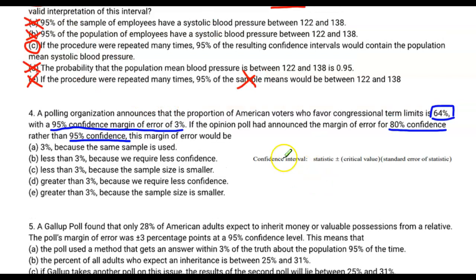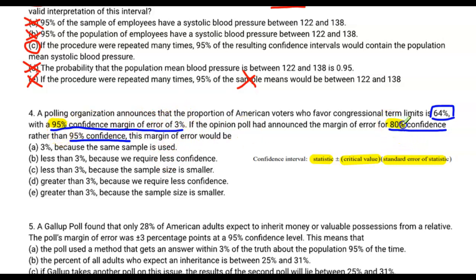Well, remember that the confidence interval is based on a statistic, a critical value, and a standard error of the statistic. Generally, we don't really talk about the statistic when we talk about how it gets larger or smaller because the statistic is just where it starts from. The critical value and the standard error tell us how large or how small the margin of error is going to be. Now, if our 95% confidence margin of error is 3%, that means the wings spread out to 3% above and below using 95% confidence.